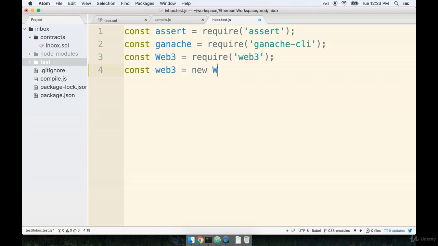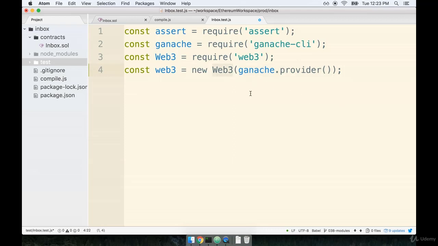We'll then say new Web3. In this case, this is the constructor function, so we're using the capital here. And to the constructor function, we're going to provide ganache.provider, like so. This line of code creates an instance of Web3 and tells that instance to attempt to connect to this local test network that we are hosting on our machine solely for the purpose of running these tests.